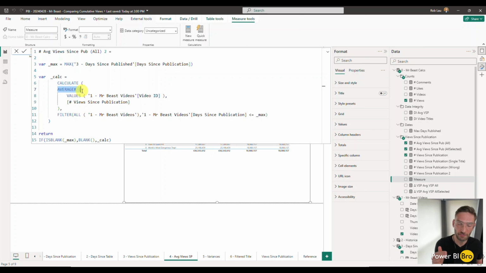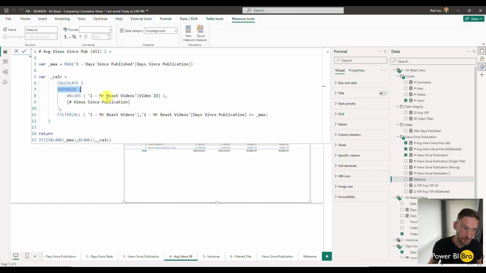But essentially, it's going to iterate over every single row of a table, so you have to feed this function a table. As you feed it a table, it's going to calculate the average across that table for every single row you give.